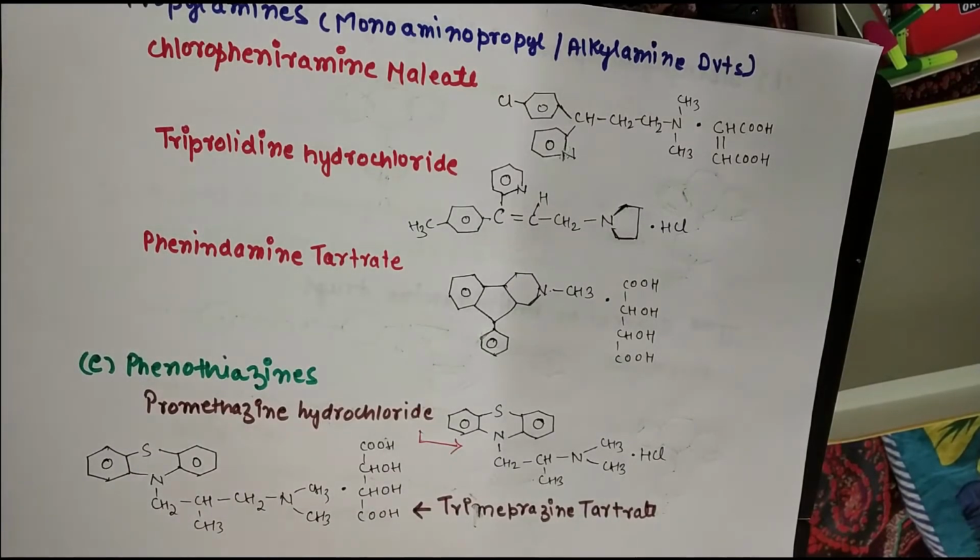And the second example is trimeprazine tartrate, and this is the structure of trimeprazine tartrate. You can see the structure. This is the tartaric acid. Generally, this type of complex is used to increase the solubility of drugs. So this is the fifth subcategory.